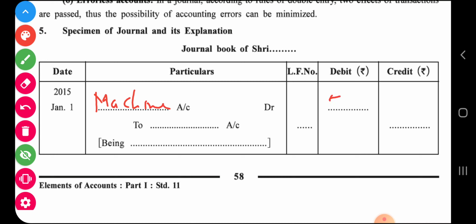How much machinery came? 5,000. Now in place of debit we will write the word Dr. Dr here does not mean doctor. How will you read this? Machine account debit. Now debit you will write in extreme corner. In this corner you have to write debit, not parallel to it here. Don't write here. Machine account Dr at the very end, 5,000 in the debit column.